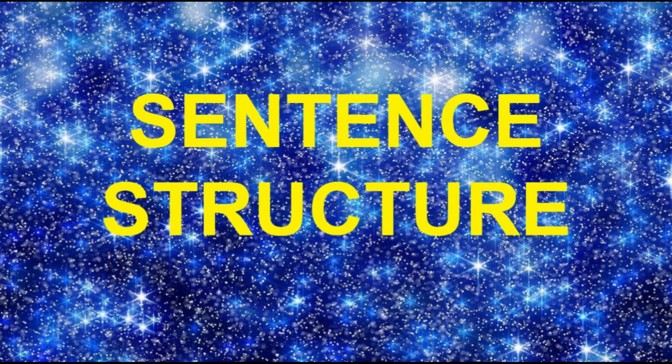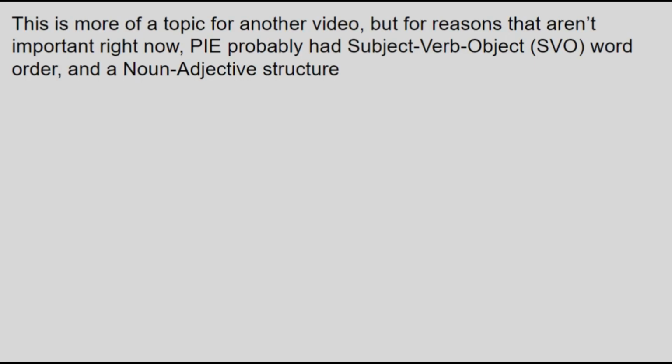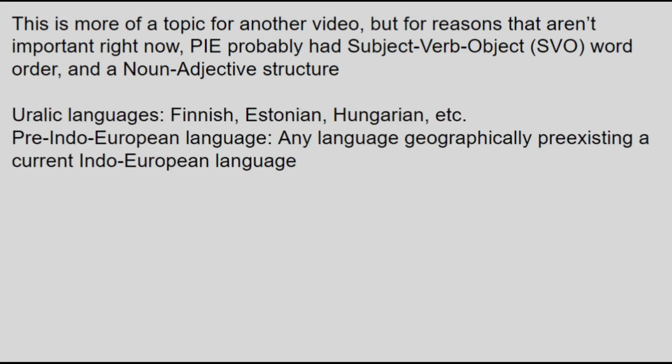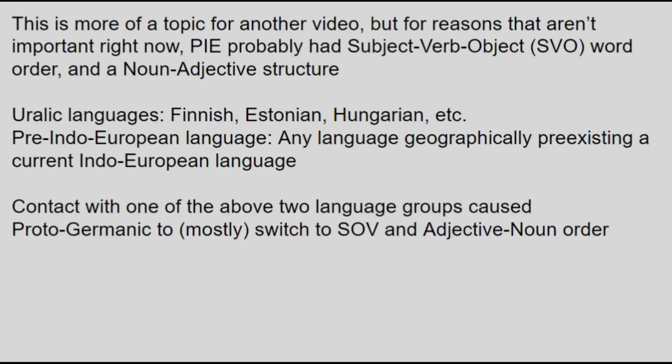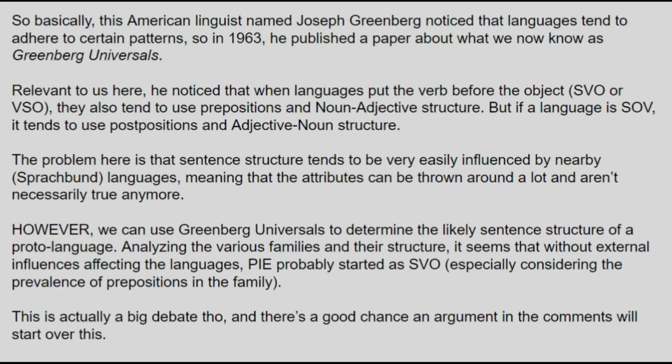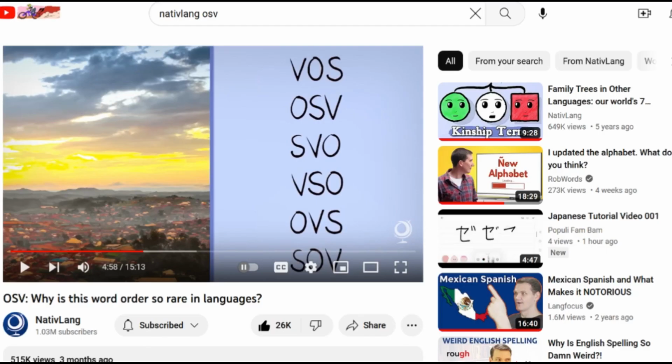That being said, the actual sentence structure of Proto-Germanic is a bit unclear. Relevant to context, Proto-Indo-European was most likely SVO with noun-adjective structure, but then probably due to contact with Uralic languages or maybe other pre-Indo-European languages in the area, the basic word order in Proto-Germanic shifted towards SOV and the adjectives moved before the nouns. If I keep talking about this, it'll end up being a massive rabbit hole, so here's a text wall about Greenberg universals and how they apply here. Pause to read if you want. I'll also leave a link to a recent native lang video that touches on this.